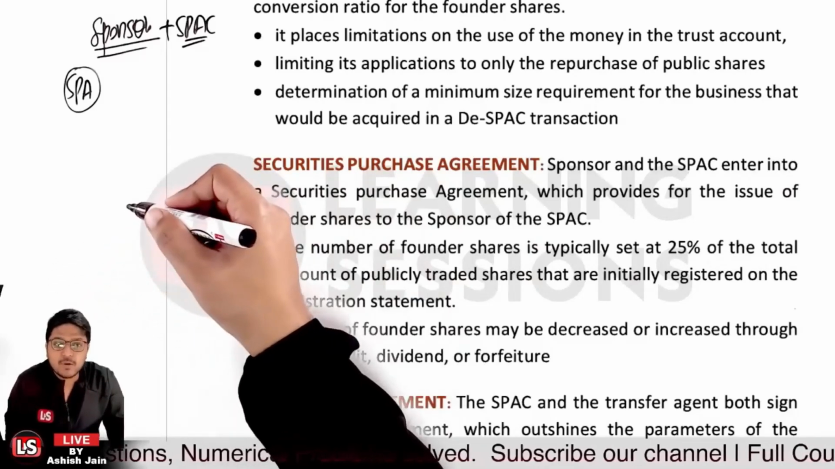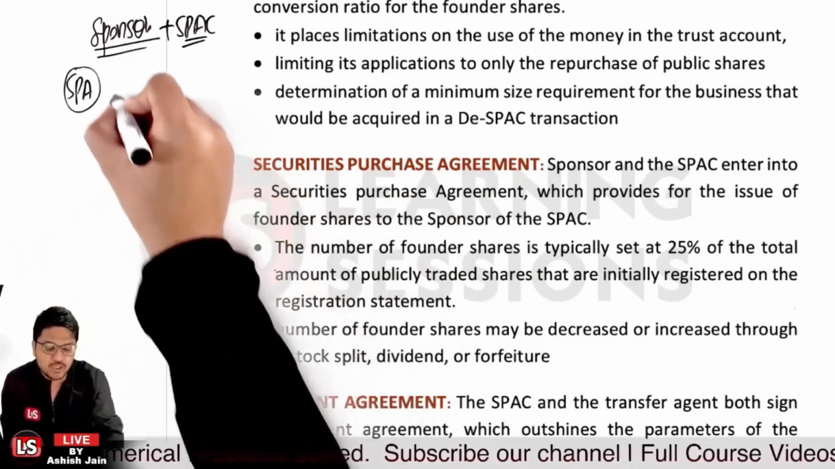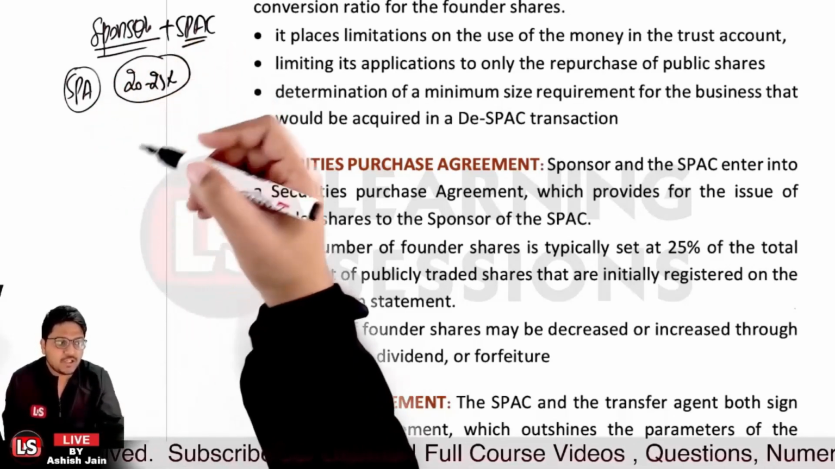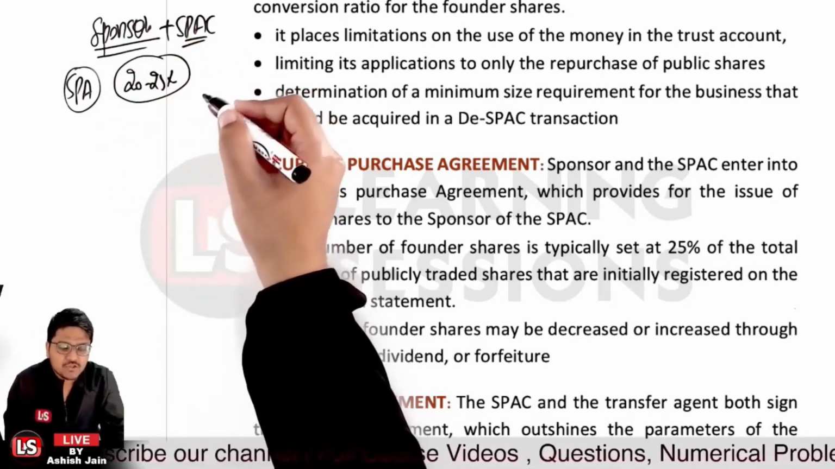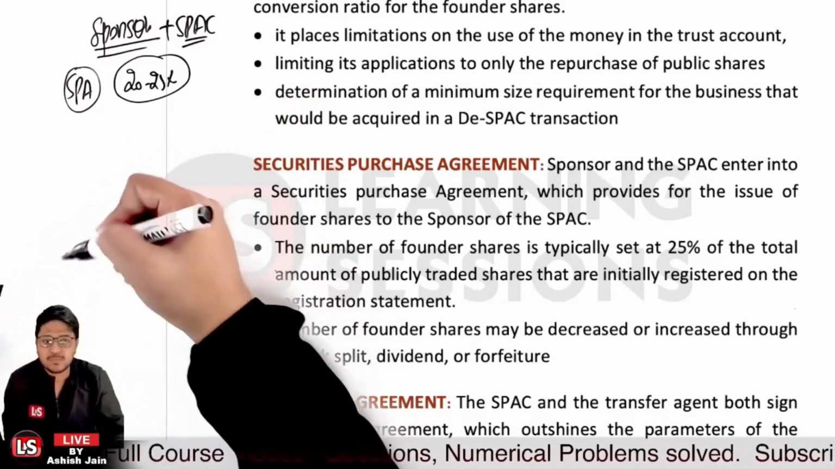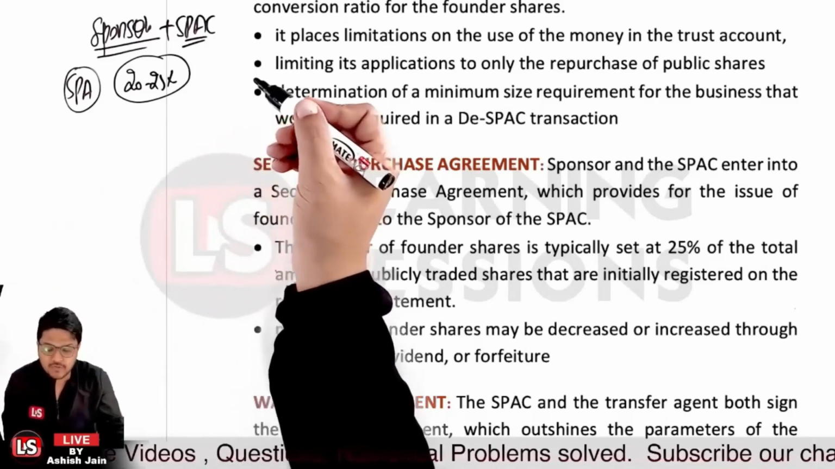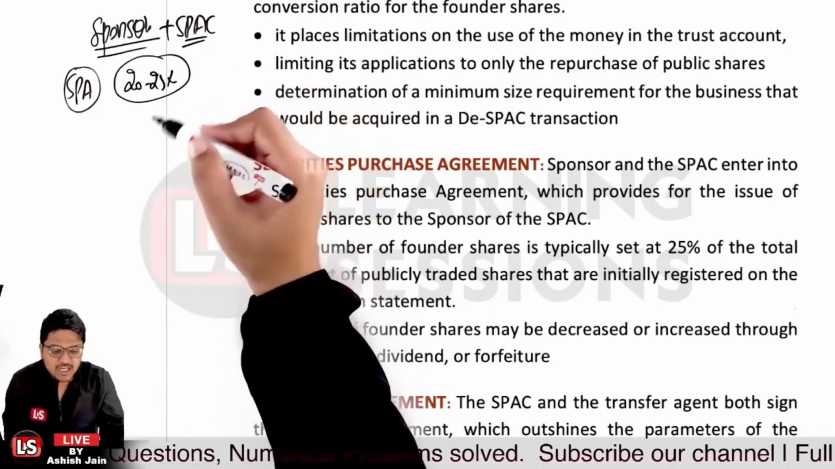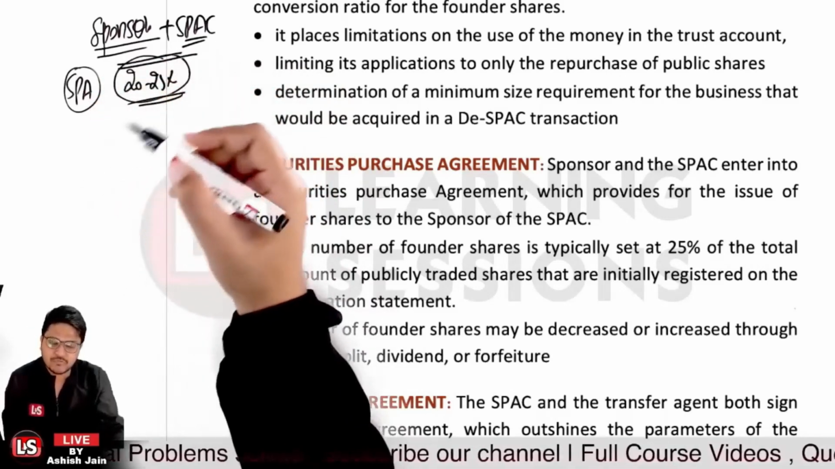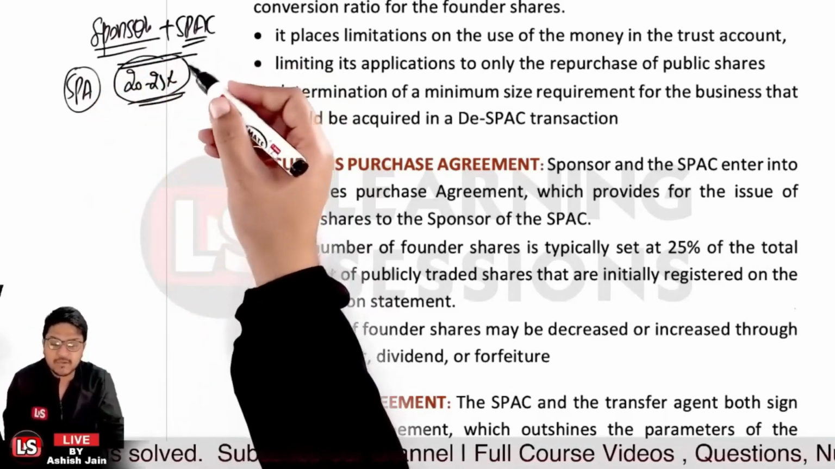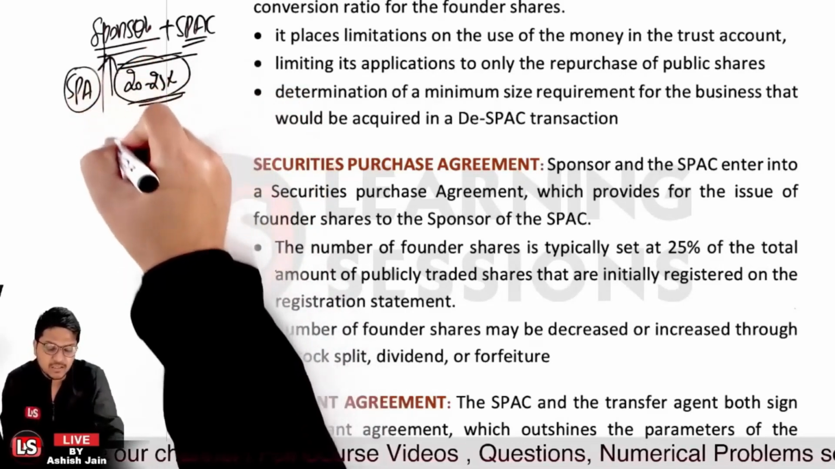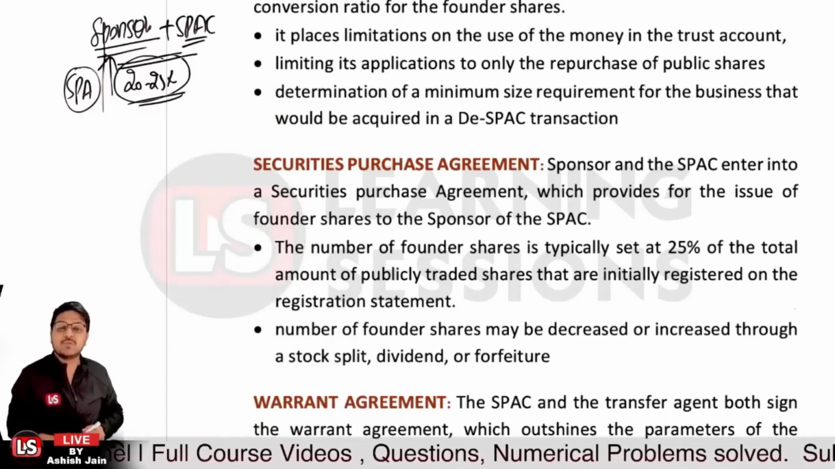The number of founder shares is typically set at 20 to 25% of the public traded shares, initially registered in a registration statement. The number of founder shares may be decreased or increased through a stock split or dividend, or even cancellation or forfeiture of the same, right? So the securities purchase agreement is between the sponsors and the SPAC, where the sponsor gets shares of 25% of the total number of public traded shares, and the sponsor's number of shares can be increased, decreased, or forfeited, right?